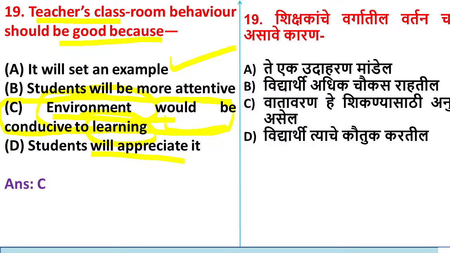But what is the main aim? Students have to cultivate the behavior. Yes or no? For that, the teacher has to be good and behave well. Then students will also start following him, and then there will be a good learning environment. So option C is correct. Any confusion?